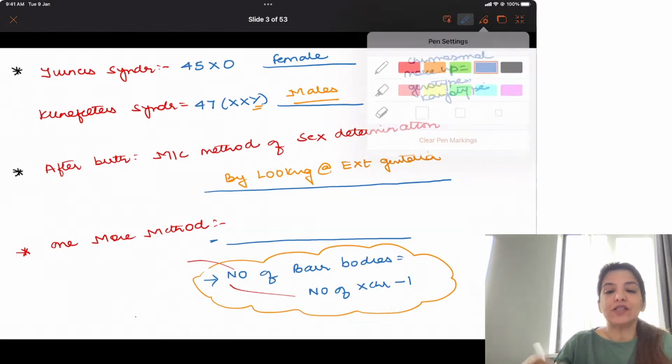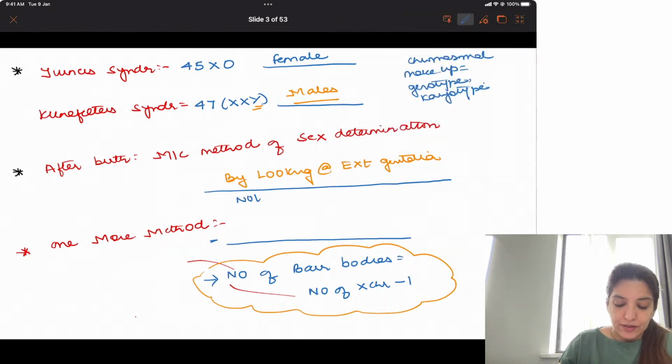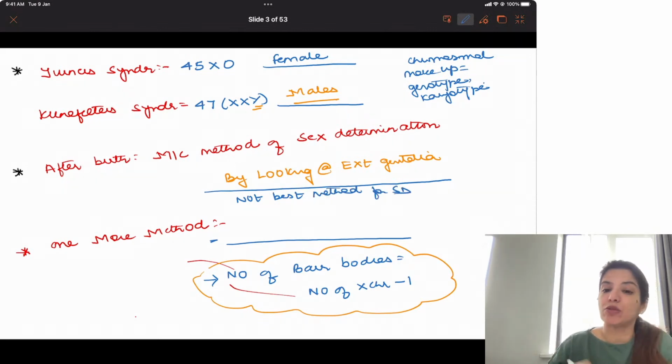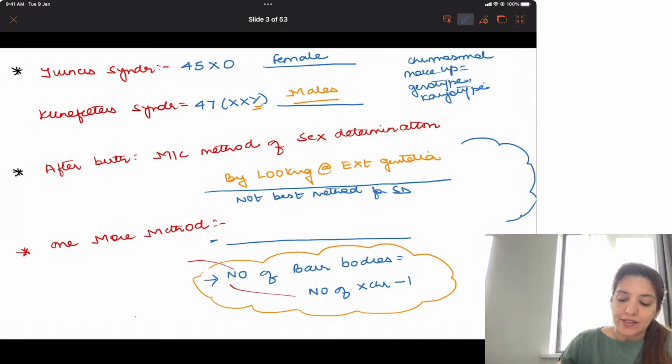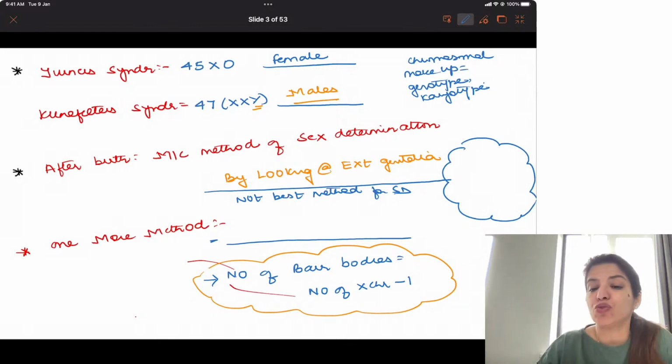But then this is not the best method for sex determination. Why is this not the best method? Because there are conditions where you will not be able to tell the sex of the baby properly because the genitalia will be ambiguous, right?